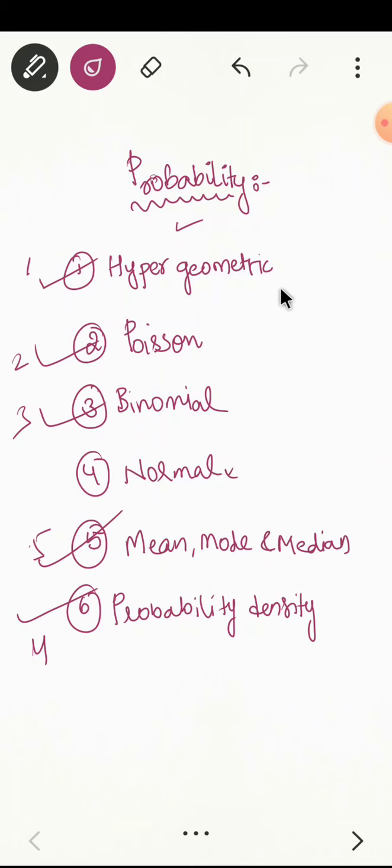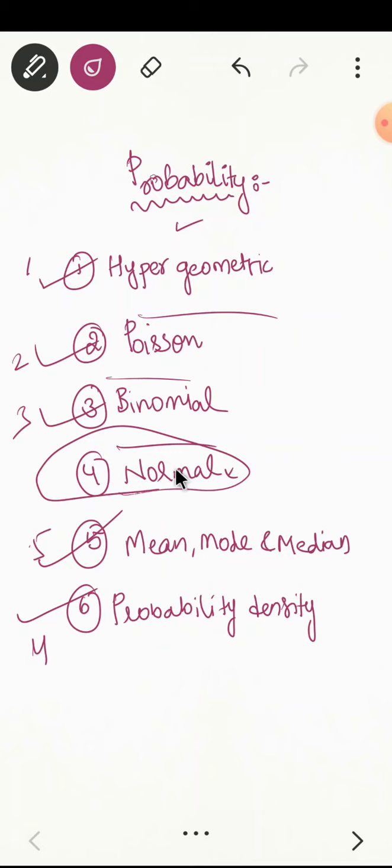So in this lecture series I am going to take up all these. I won't take up normal because that is not that much important, and I will be taking all these other things. Okay, first let us start hypergeometric distribution. This is quite easy, no need of any formula.